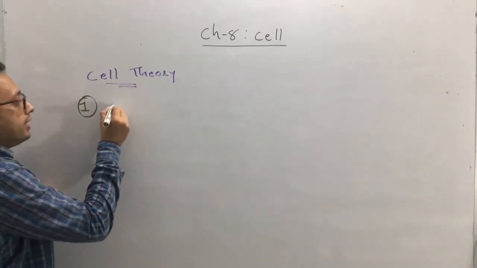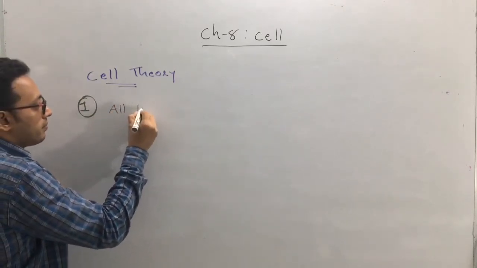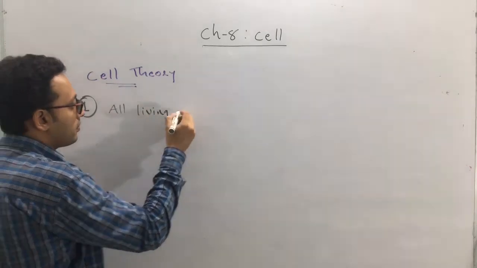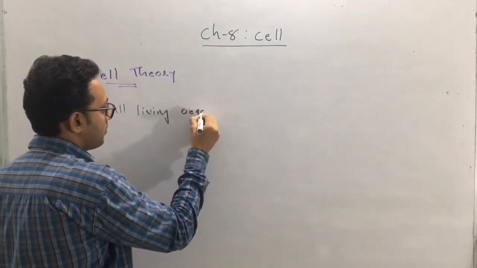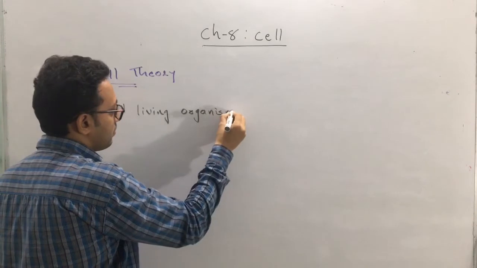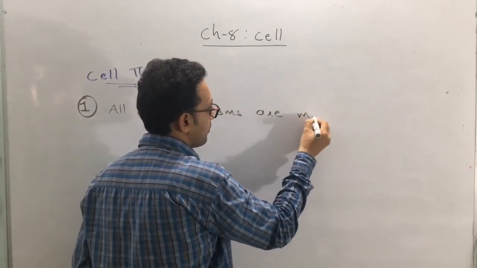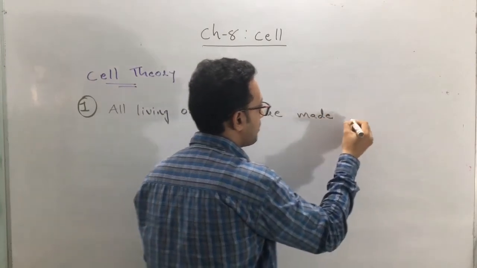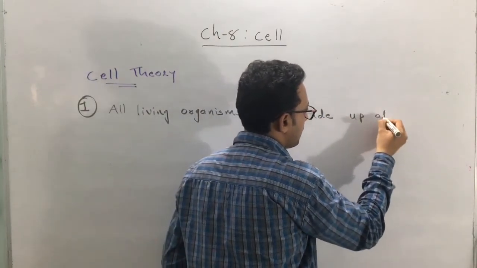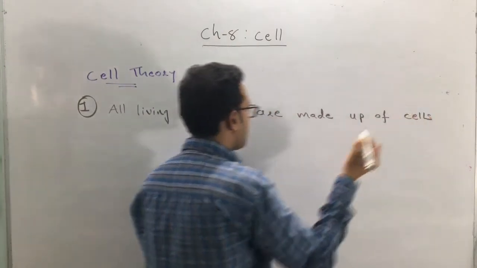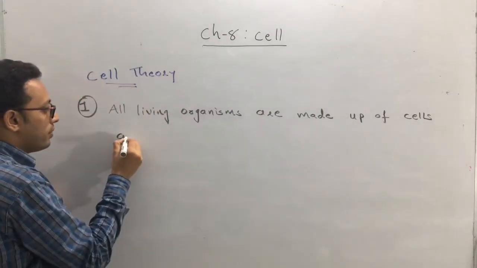that all living organisms are made up of cells and their products.